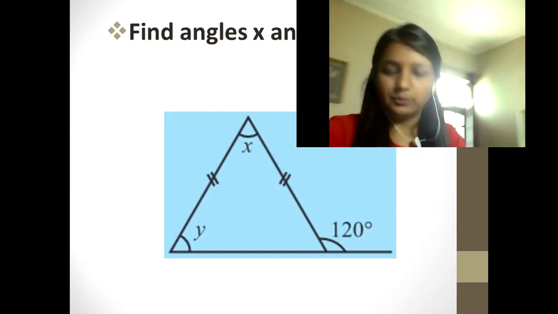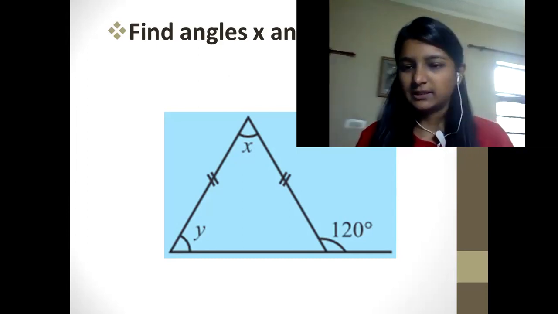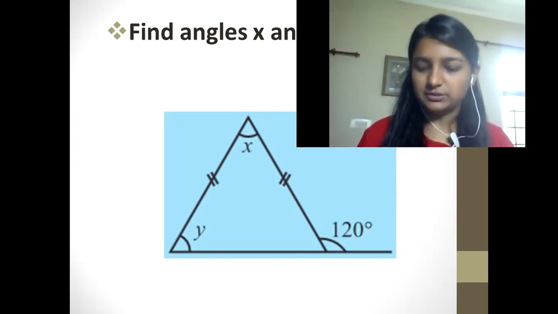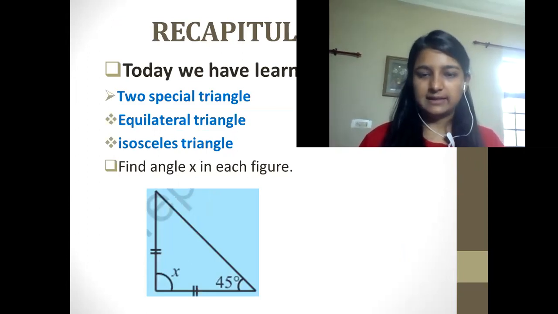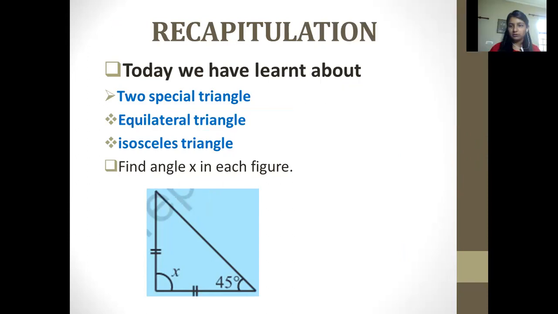So now I hope you can solve the question which is related to the class without any confusion. So now let us conclude our today's class. So first of all, we did two types of special triangles. What were those? Those were an equilateral triangle and isosceles.